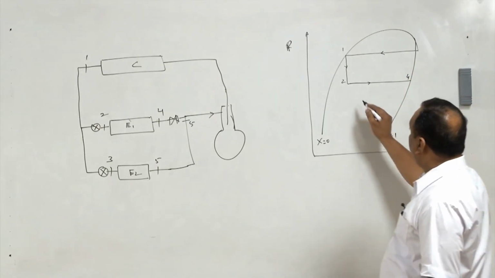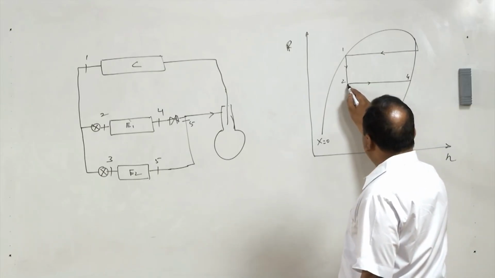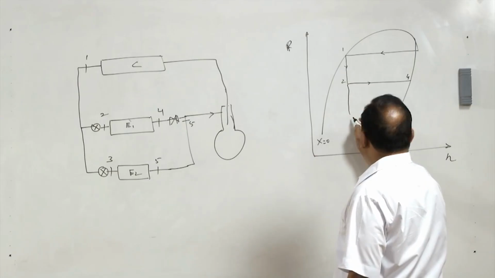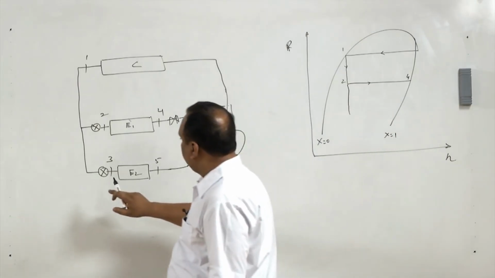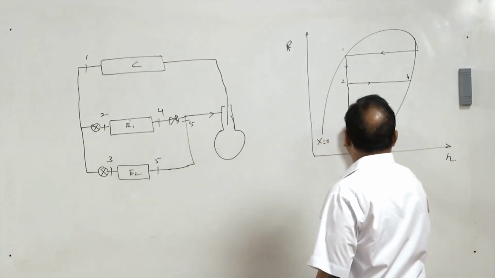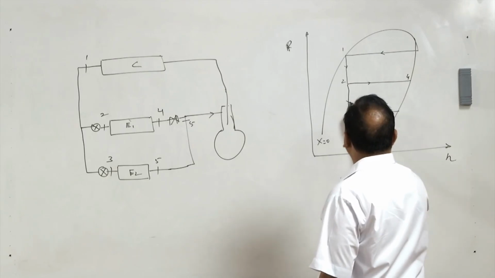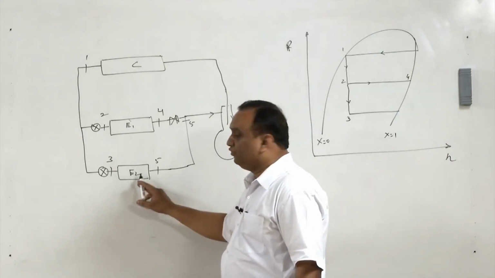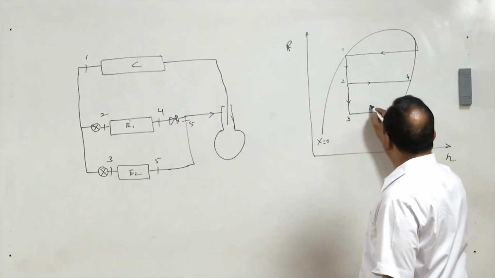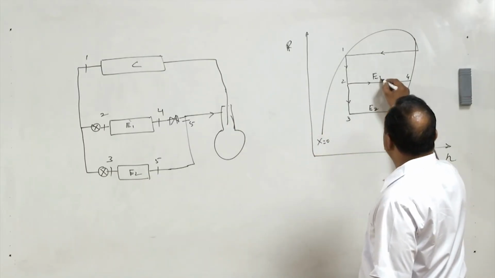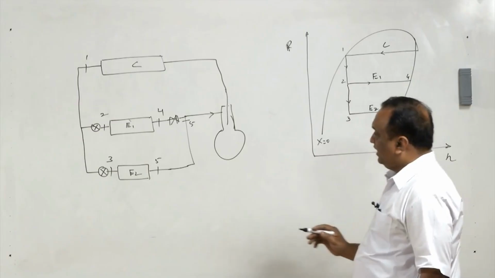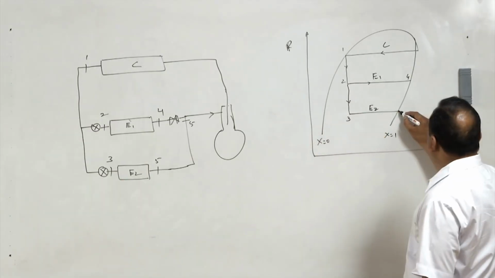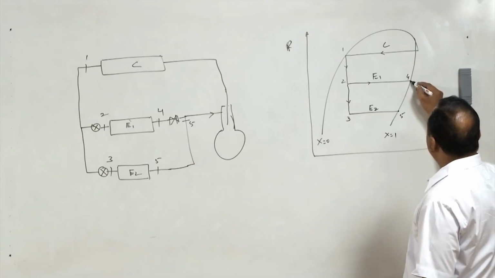Now further down the line, this vapor continues to expand up to state 3. After attaining state 3, it goes to evaporator 2. This is E2, this is E1, this is the condenser, and after heat exchange in the second evaporator it emerges as state 5, and here we have state 4.